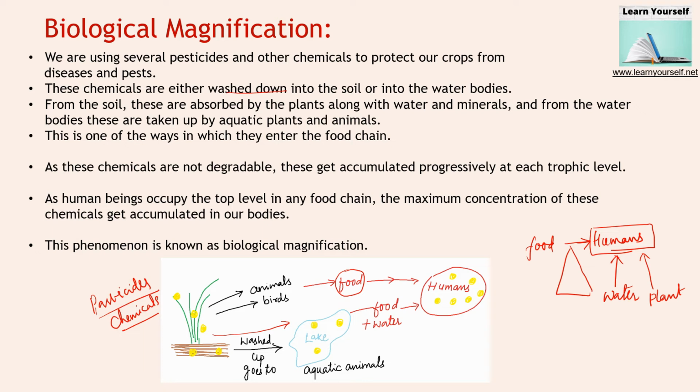When we eat the fish or meat, they come into our body. This is one of the ways in which they enter the food chain. That is how they enter into the food chain.